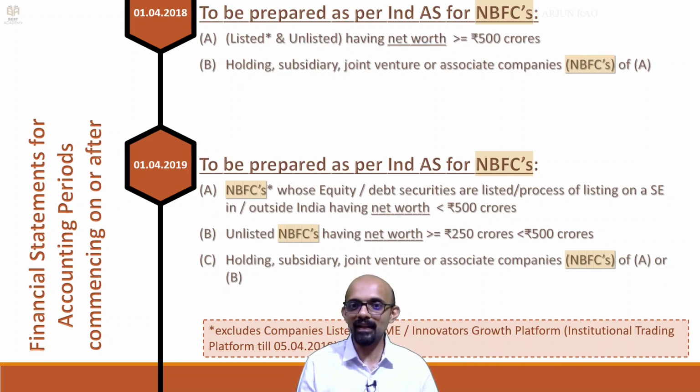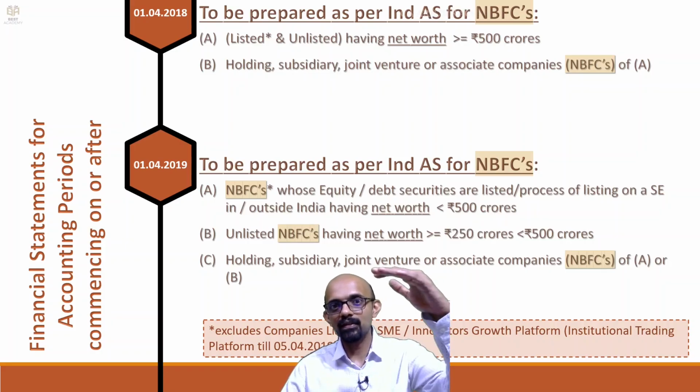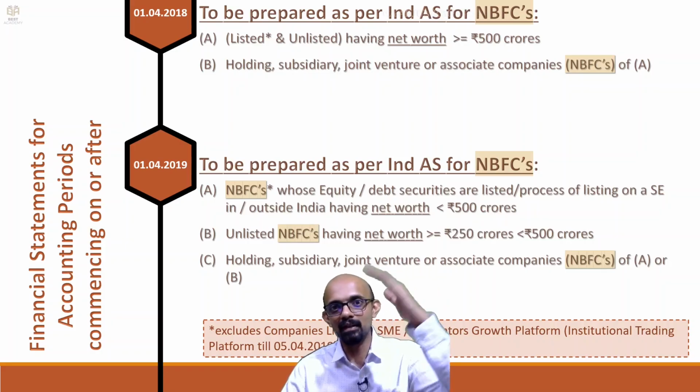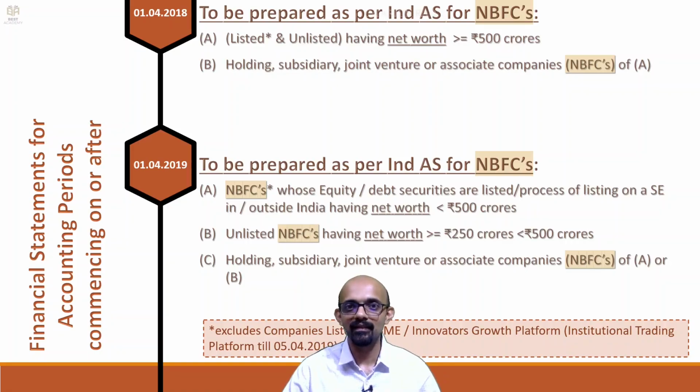Both the company which has net worth more than 500 crore or less than 500 crore and the holding subsidiary, associate or joint venture, both should be NBFCs, only then they can take advantage of this later date. If one is a regular company and the other is an NBFC and there is a holding subsidiary relationship, then how to apply the dates? That is something we will see a little later, okay?